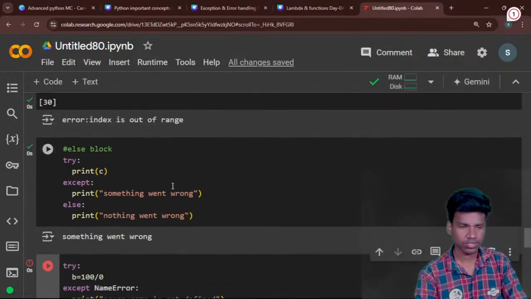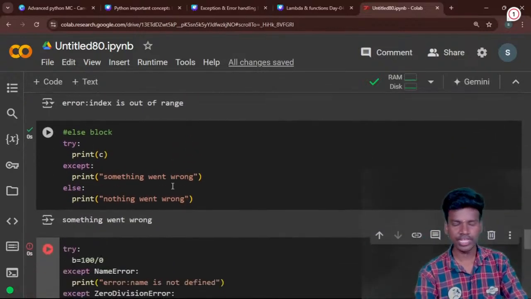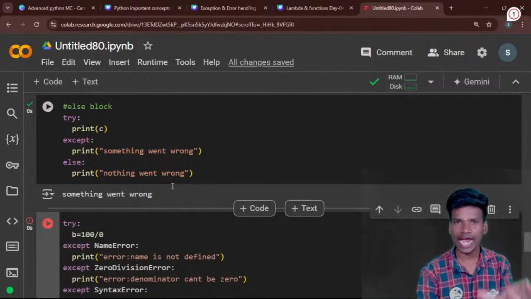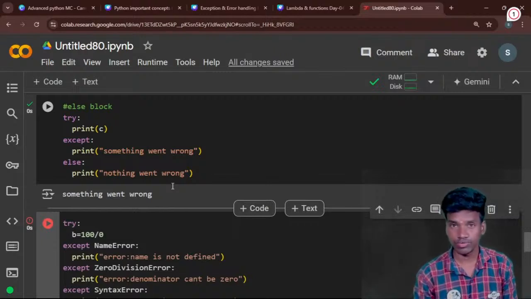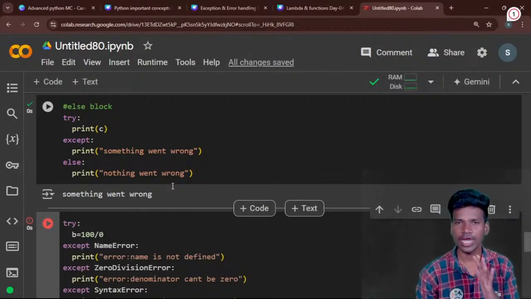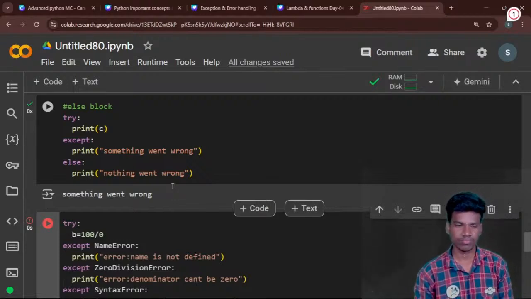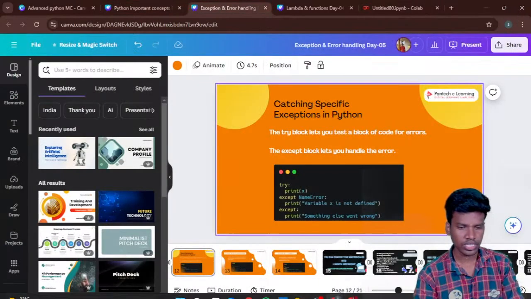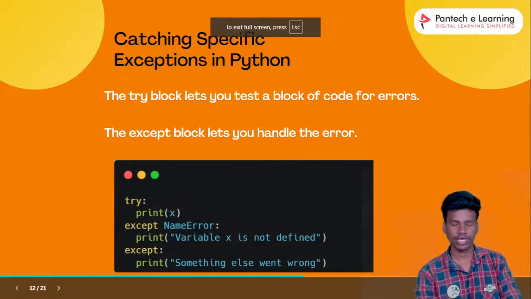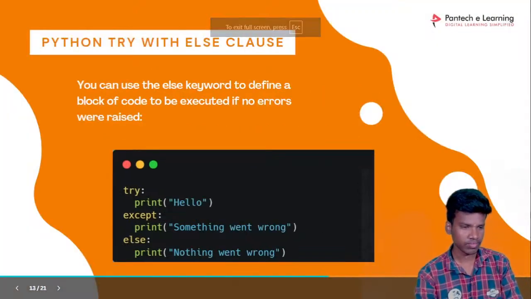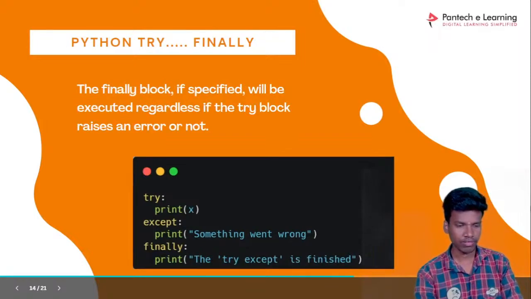We understand. Before that we see about else. Do you understand the difference between else and finally? The else block will handle only the exact answer output. The finally will handle both, the answer output and the error also, right? So this is the difference between else and finally. Do you understand this try, except, else and finally? So this is the example for try and else, exception and error handling. Okay. Yes, else clause and finally.